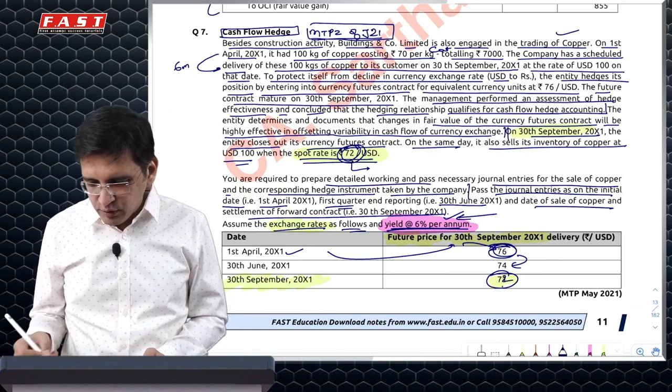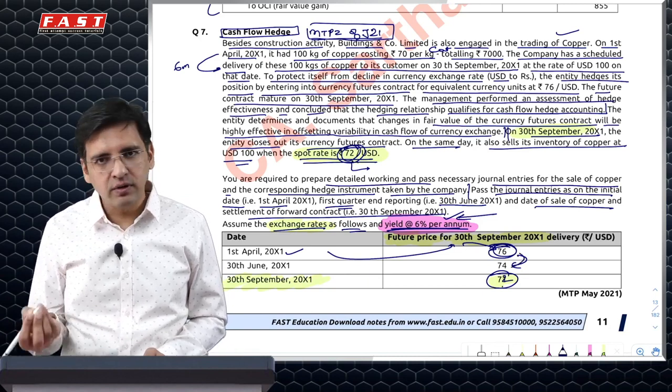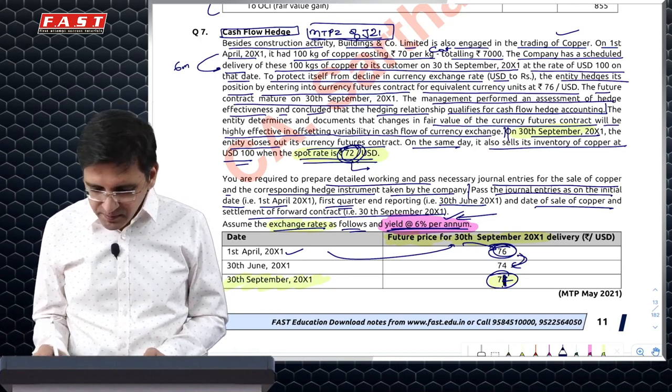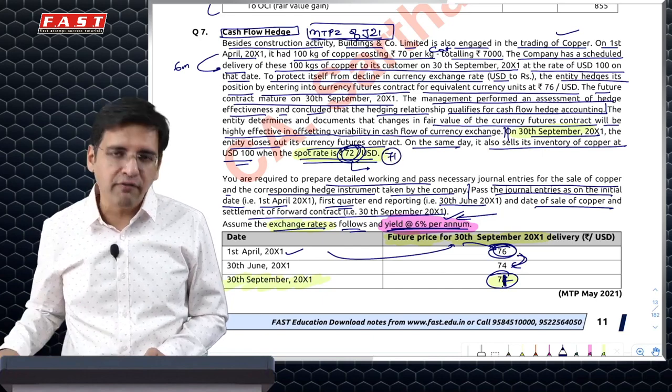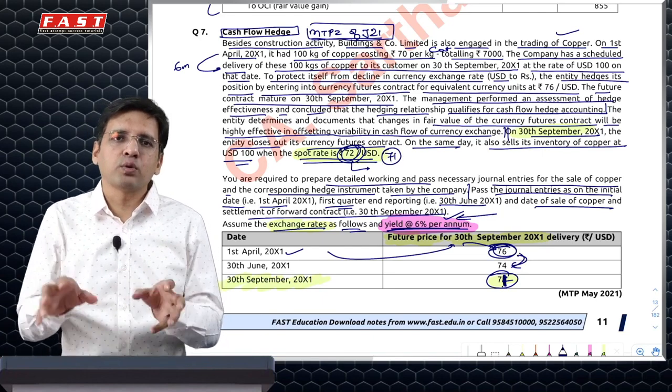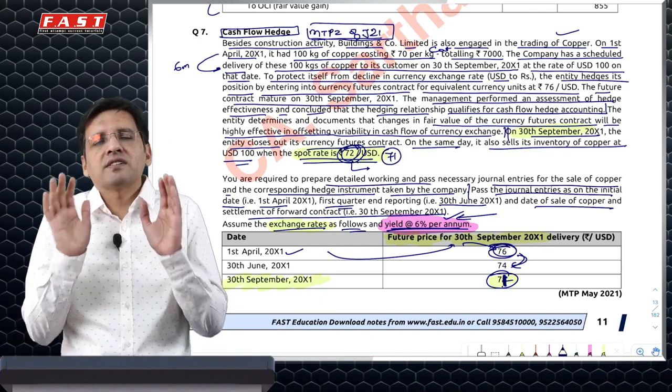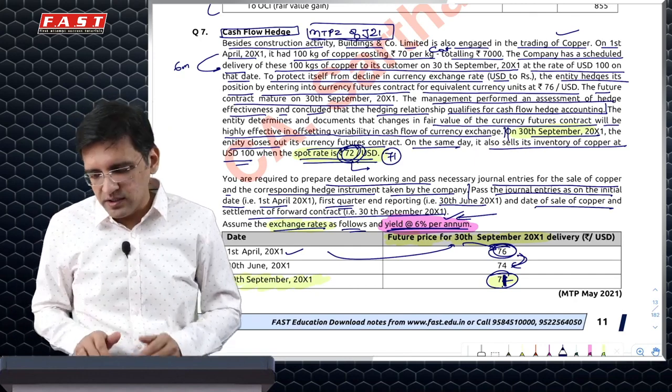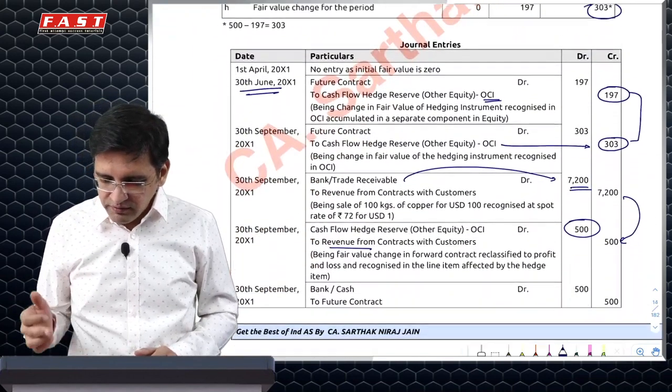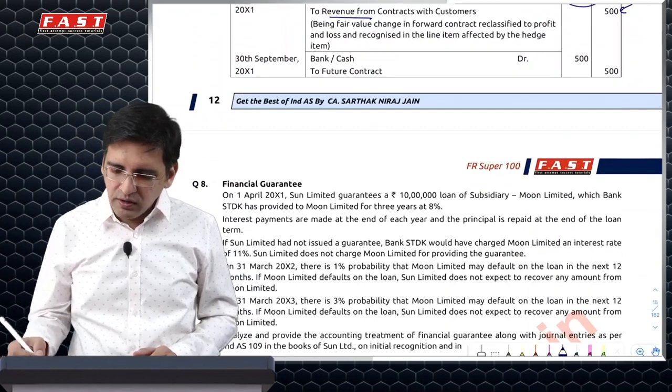Had this been 72, your gain would have been 400 plus 7200, 7600. Had this been 71, then here you would have got 7100 plus 500 gain, total 7600. So ideally 7600 would have been your selling price, which is not the case in this example because of the error in the question. And the future contract bank will pay you